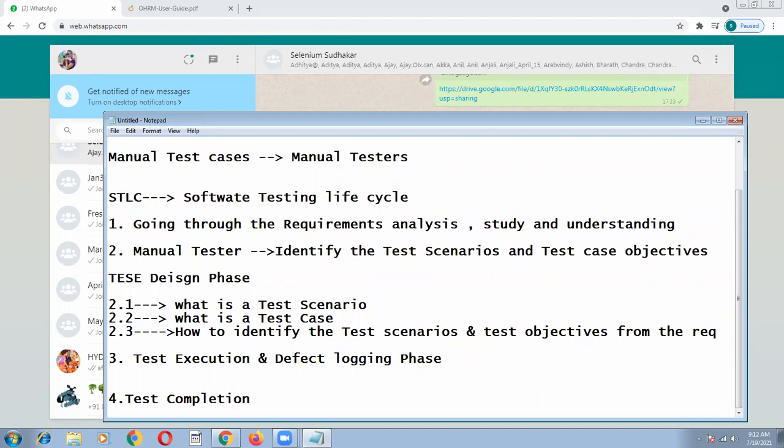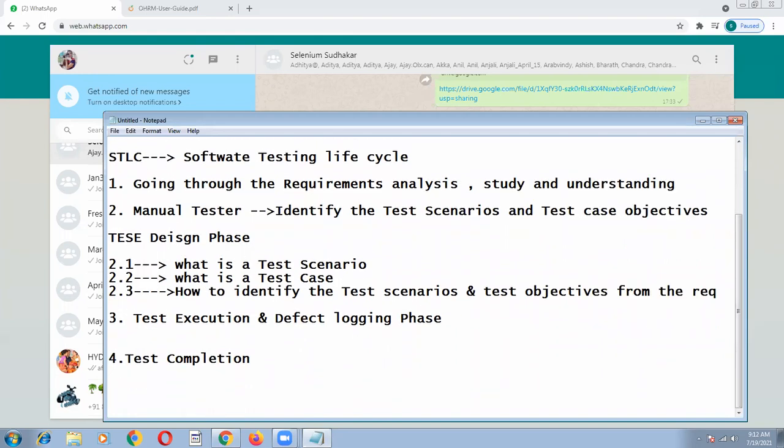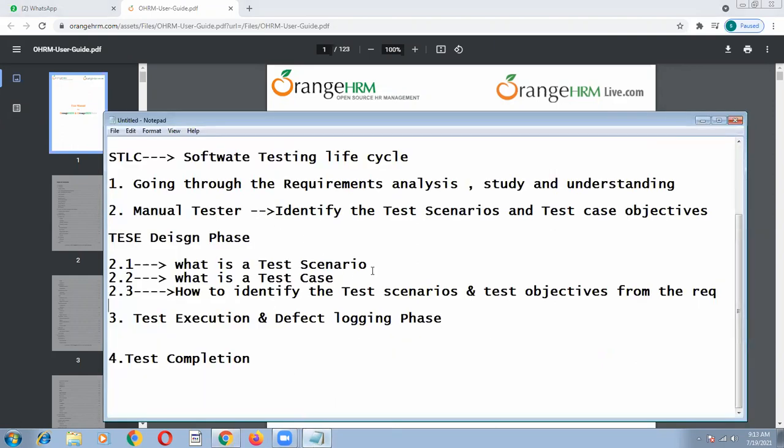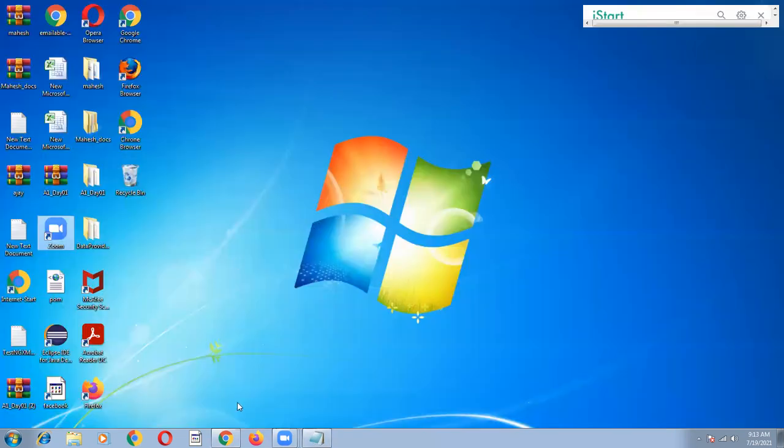So as a tester, once you join any organization in a project, these phases will be available. Okay, let's understand. I have given this document. This is the BRD document, FRD document. People call it a BRD, a business requirement document. Some people call it a functional requirement specification document. This is the document I have given, and I asked you to write some test scenarios and test cases.